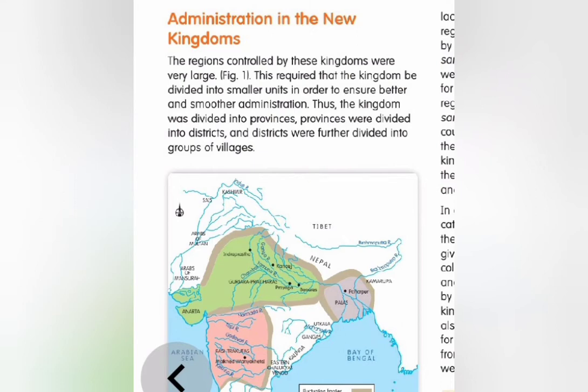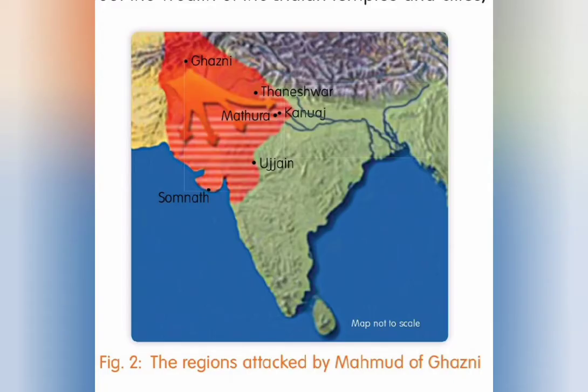So children, how do you think the system of administration today is different from that of the 7th to 12th century? Children, in the past, the king took all the major decisions. In the present time, governing bodies comprising elected representatives of the people make decisions.